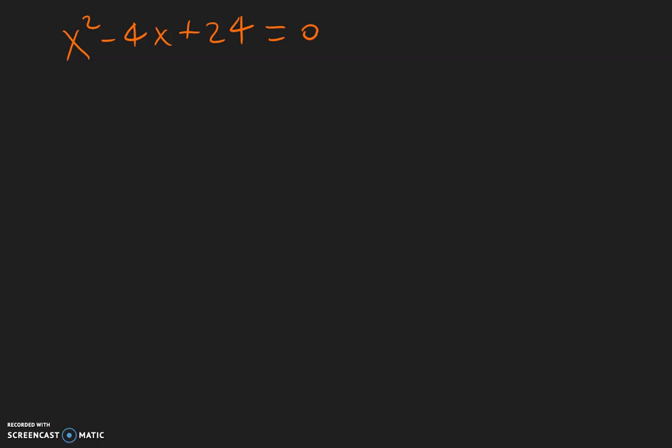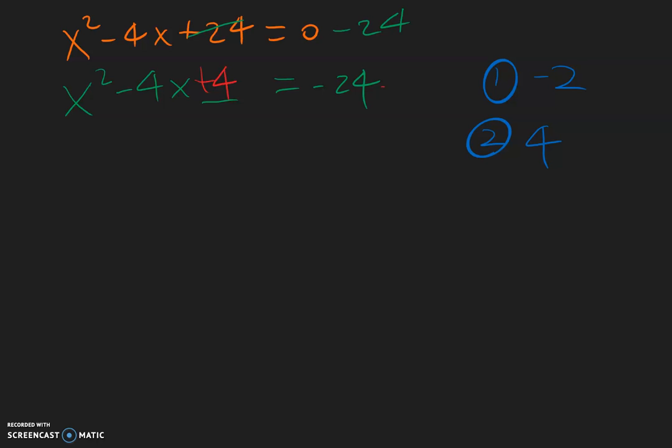And for this example, we will begin by moving this 24 to the other side. It's negative 24. That leaves you with x squared minus 4x and blank equals 0 minus 24 is negative 24. Now to do our two steps, negative 4 divided by 2 is negative 2. In step 2, we're going to square negative 2. Negative 2 times itself will be positive 4. So we have a plus 4 on this side, plus 4 on this side to balance things out.